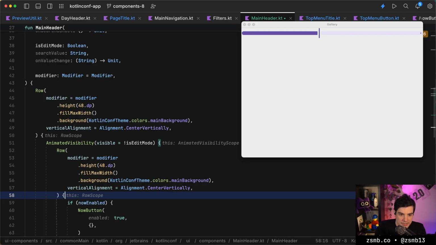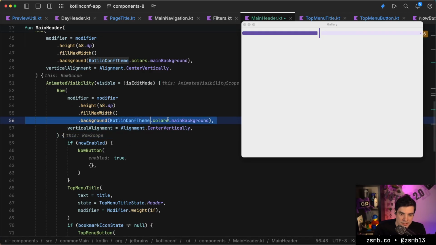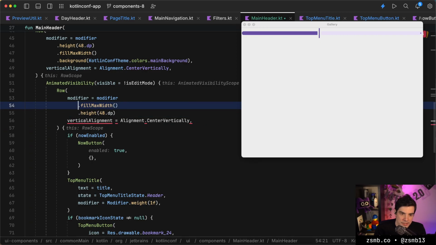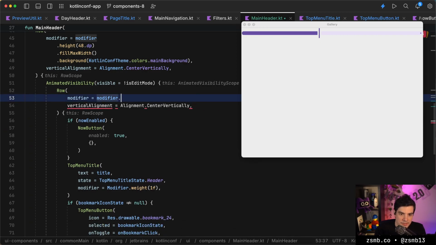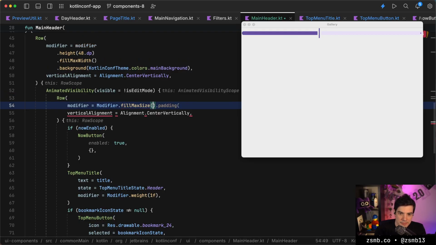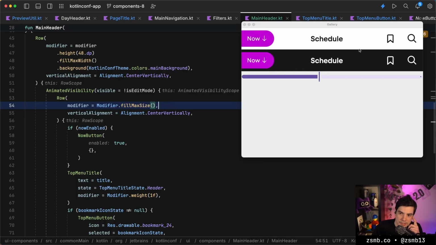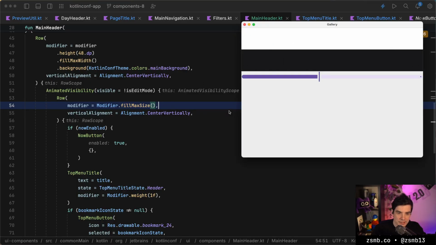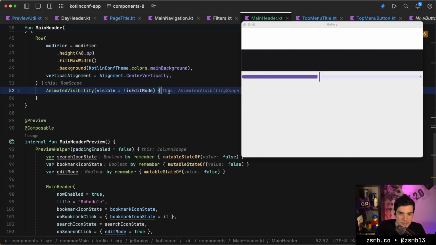So just another row like this in here, and this is also centered. It doesn't need another background. It doesn't need to reapply the modifier that's coming as a parameter, and it can just fill the max size available to it. If I save that and let it reload, then it works. And if we click search, again, all of our content just flies away with the animated visibility change.